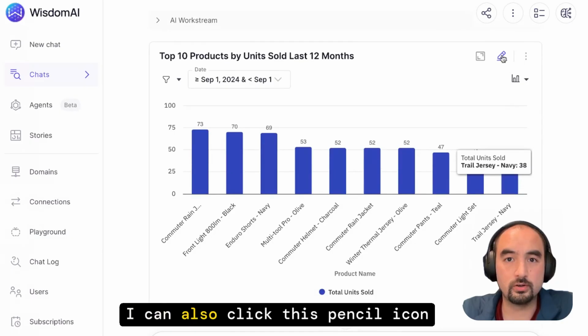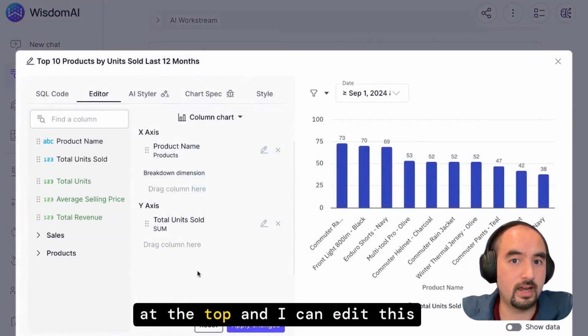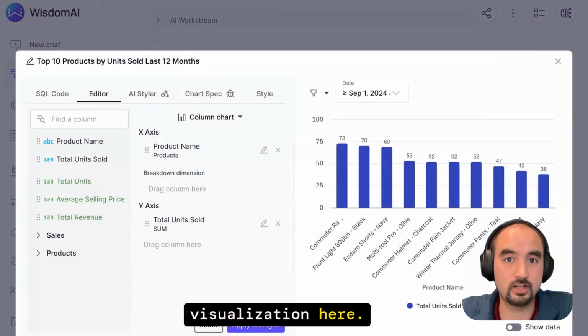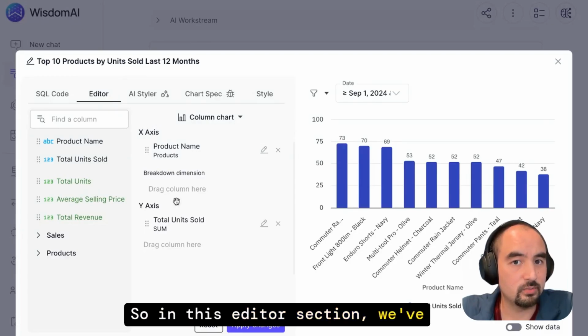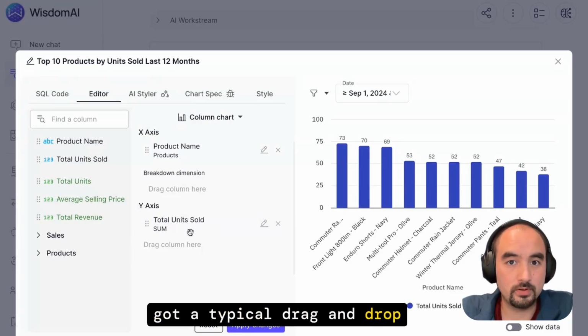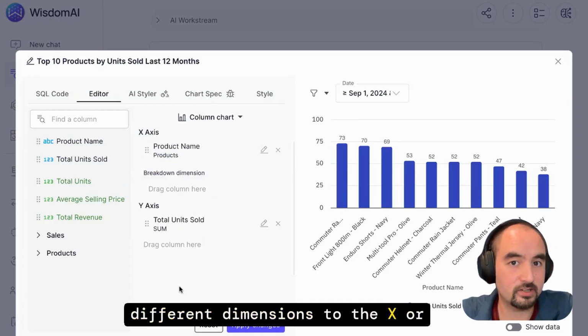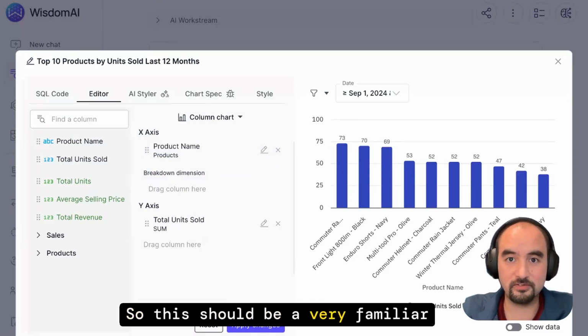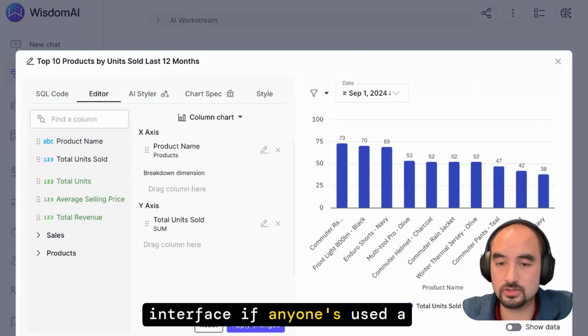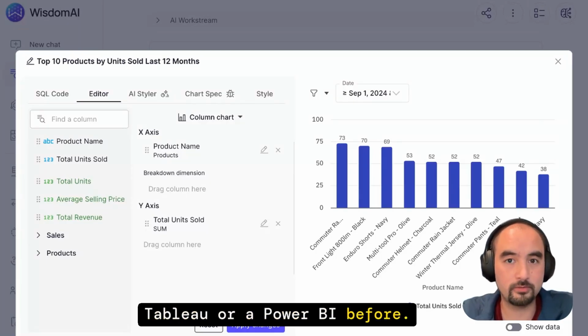I can also click this pencil icon at the top and I can edit this visualization here. So in this editor section, we've got a typical drag and drop framework where I can move different dimensions to the X or the Y axis. So this should be a very familiar interface if anyone's used a Tableau or a Power BI before.